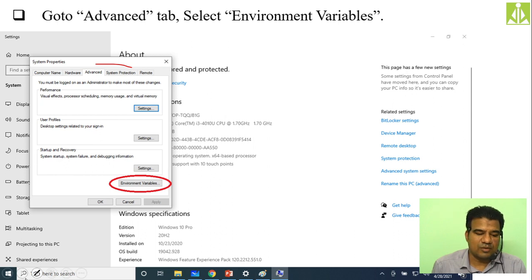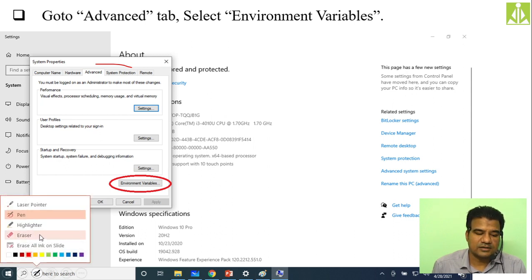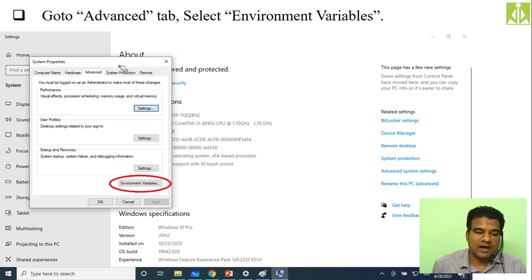From System Properties, you have to select the Advanced tab. Here we have Computer Name, Hardware, Advanced, System Protection and Remote. Among these five, select the Advanced tab. Then you will get Environment Variables here. Click on Environment Variables.